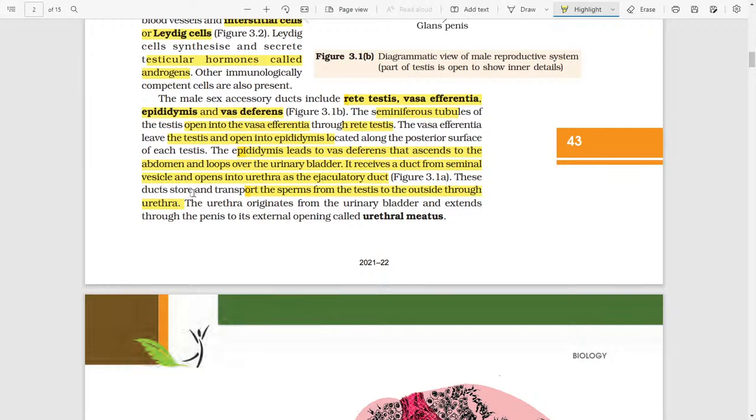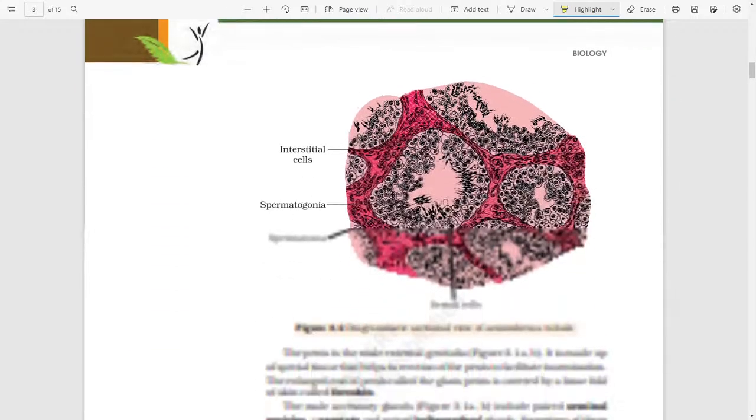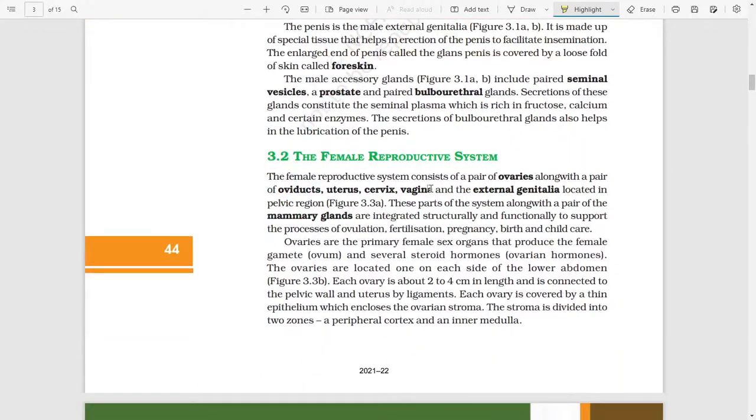The urethra originates from the urinary bladder and extends through the penis to its external opening called urethral meatus. The penis is the male external genitalia. It is made up of special tissue which helps in erection to facilitate insemination. The enlarged end of the penis, known as glans penis, is covered with a loose fold of skin known as foreskin.